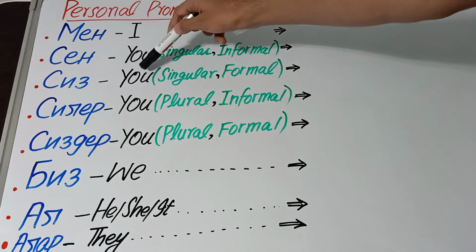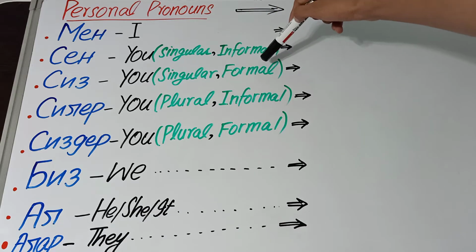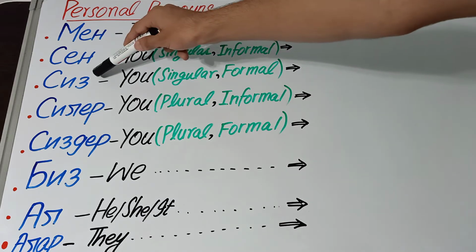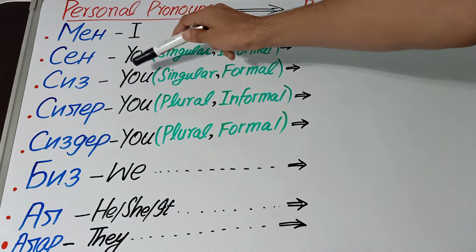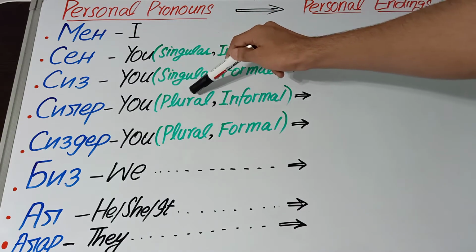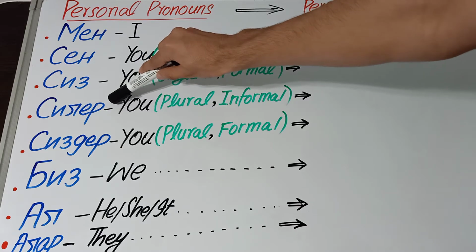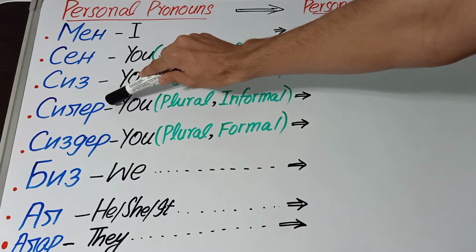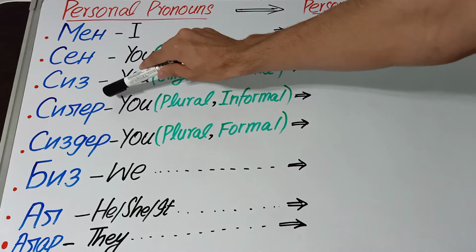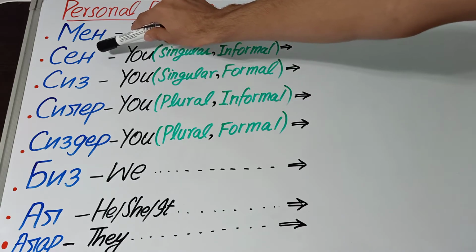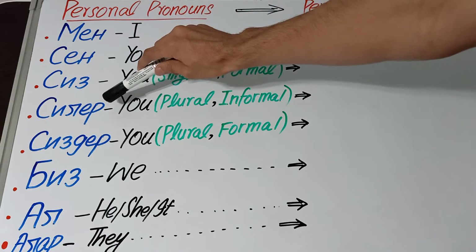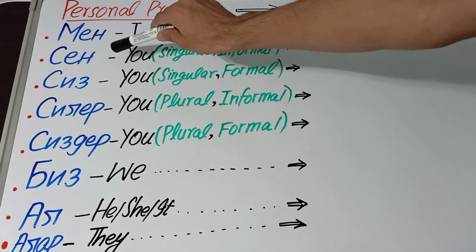Siz, you, singular and formal. Sis, you, plural and informal. Siler. Remember, this siler is the plural form of sin.